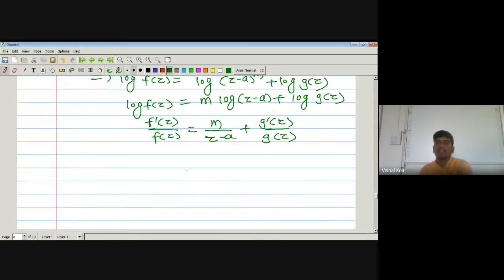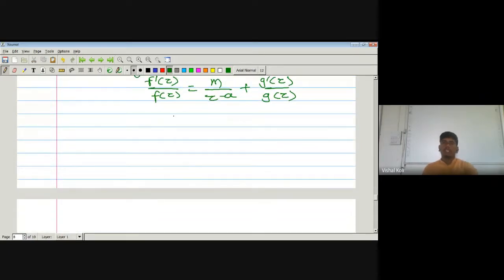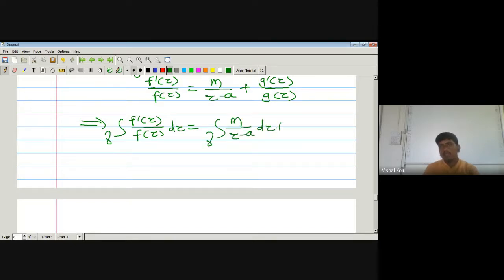Again taking the integration on both sides with respect to z over the curve gamma, the integral over gamma of f dash of z divided by f of z dz is equal to the integral over gamma of m upon (z minus a) dz plus the integral over gamma of g dash of z divided by g of z dz.